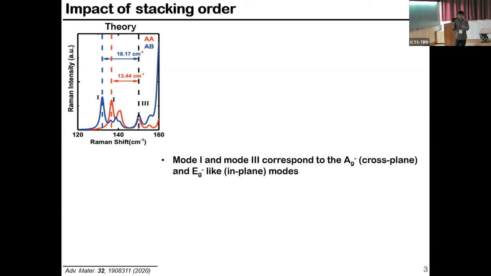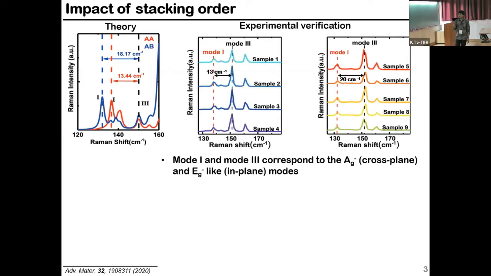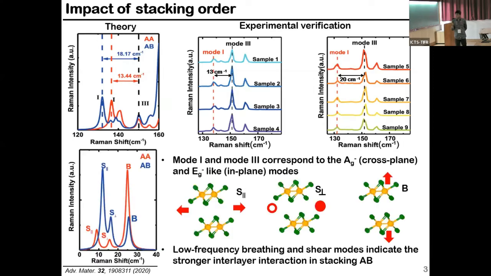It is quite obvious because this is the out-of-plane mode, so whenever you change the stacking order there should be a shift. The difference between these two modes matches our experimental result, 13 cm^-1 and 20 cm^-1, and that again confirms our stacking order.